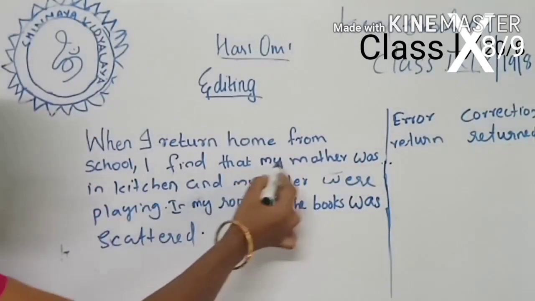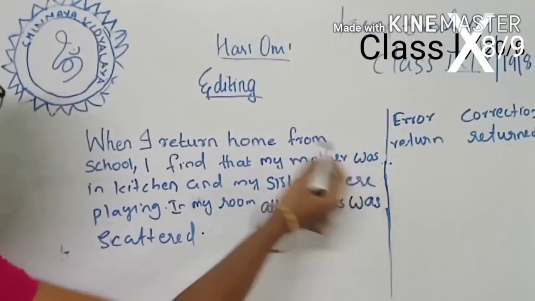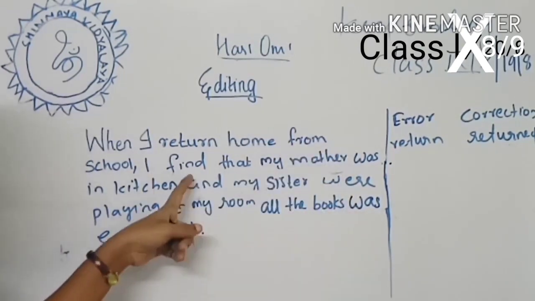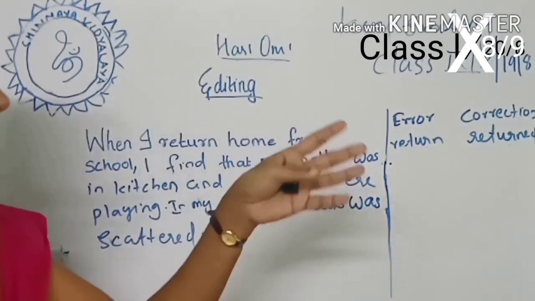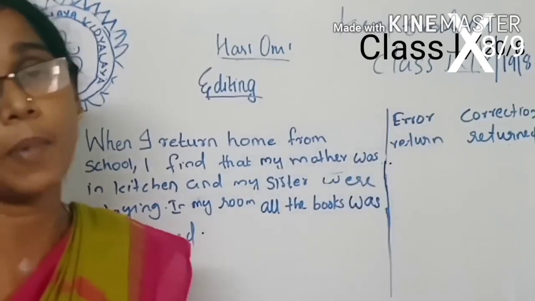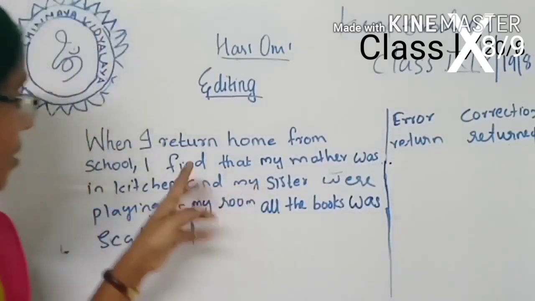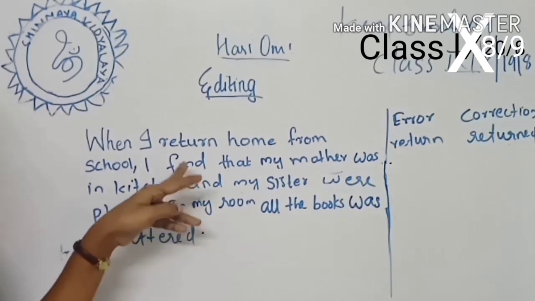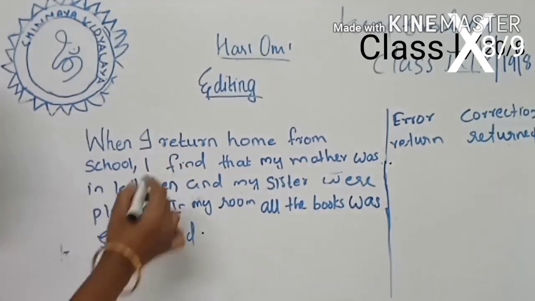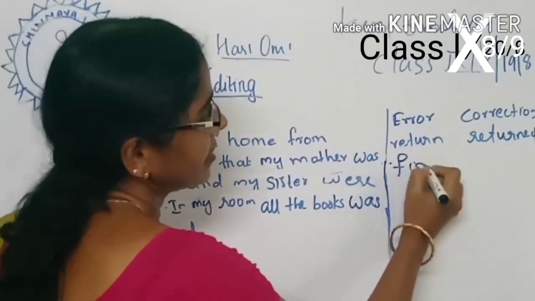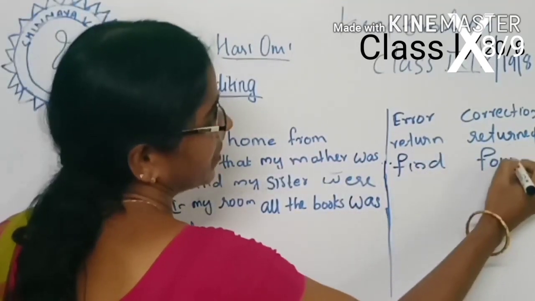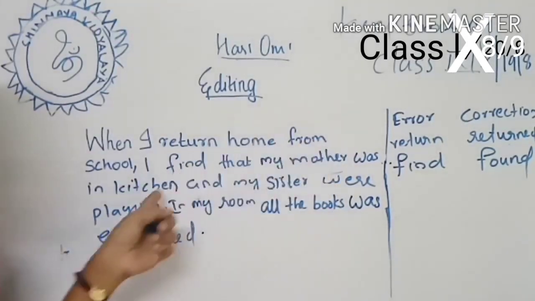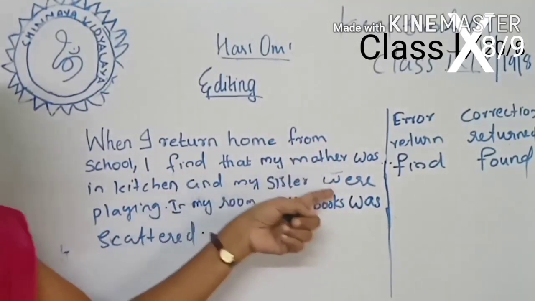I find that my mother was in kitchen. Already you identified that the tense used in this paragraph is past tense. So here, I find. Can you say the second form of the verb find? Found. Okay, then find is wrong. Which one is correct? Found is correct. I found that my mother was in kitchen and my sister were.